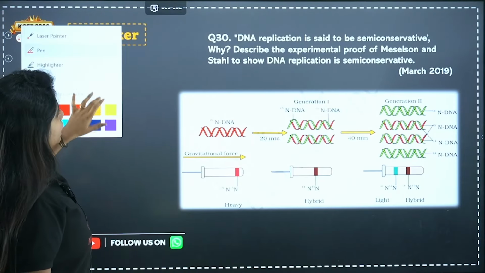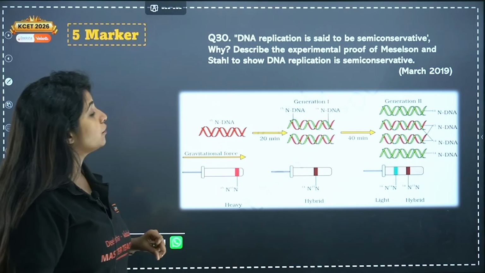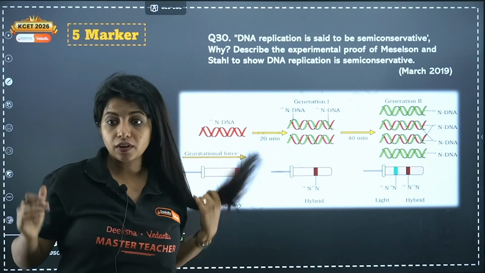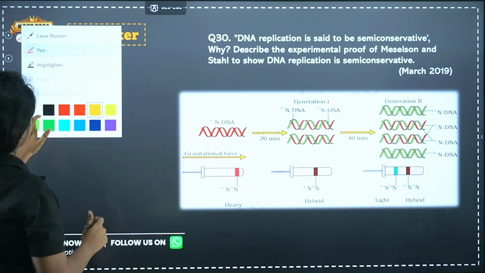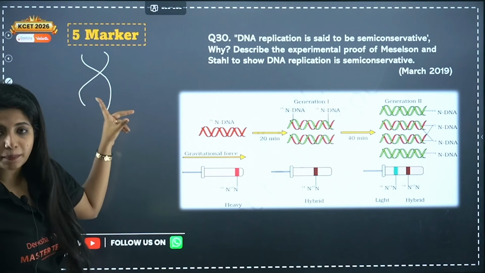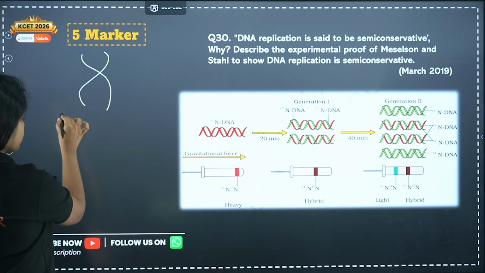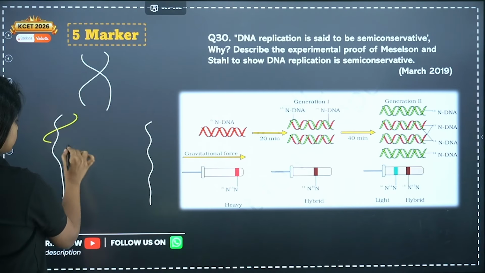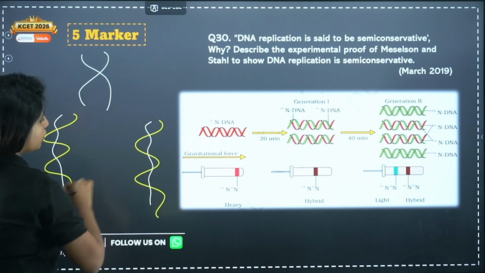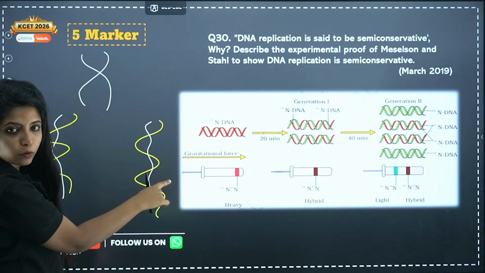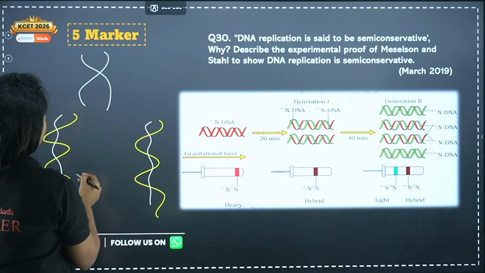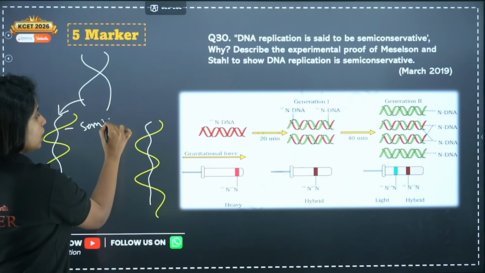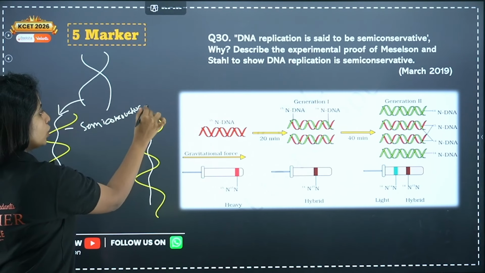Now, DNA replication is said to be semi-conservative. Why? Describe the experimental proof of Meselson and Stahl to show DNA replication is semi-conservative. Why is DNA replication semi-conservative, my dear children? So over here, if at all you see, this is the parental strand. Now, when the DNA replication happens, the strands basically move apart from each other. A new strand is being formed. A new strand is being formed. Now, one is still there. One older strand and one new strand is being formed. So which is why we say the parental strand is still there, but only one. So this is semi-conservative. Not both of them are coming here. Only one. So this is the semi-conservative mode of replication.